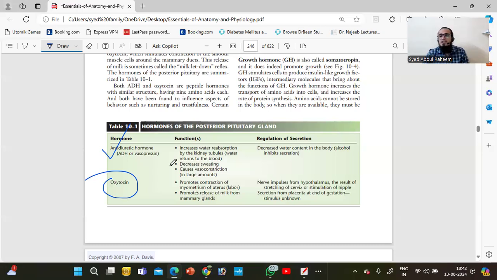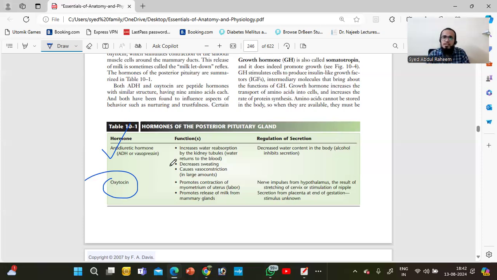And second, during intake of alcohol, this hormone is inhibited. It will not be released and it will not work. This is the thing we have to remember.